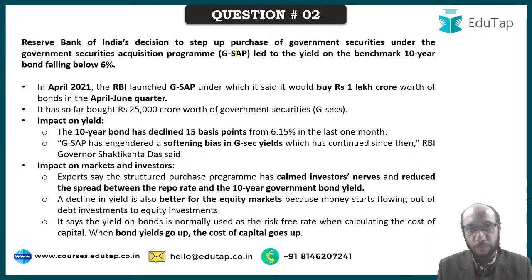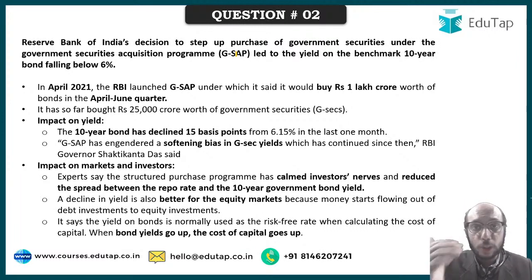Please write this down, right? If you have understood that yes, fiscal deficit will increase, then the next thing that you need to write down is that when the supply of bonds is going to increase, the price of bond will go down. As simple as that. Because when supply increases, price is going down. Price of bond going down will cause the yield of bond to go up. It's a very simple inverse relationship: if price goes in one direction, yield will go in another direction. If price goes down, yield will go up. If price will go up, yield will go down, right?